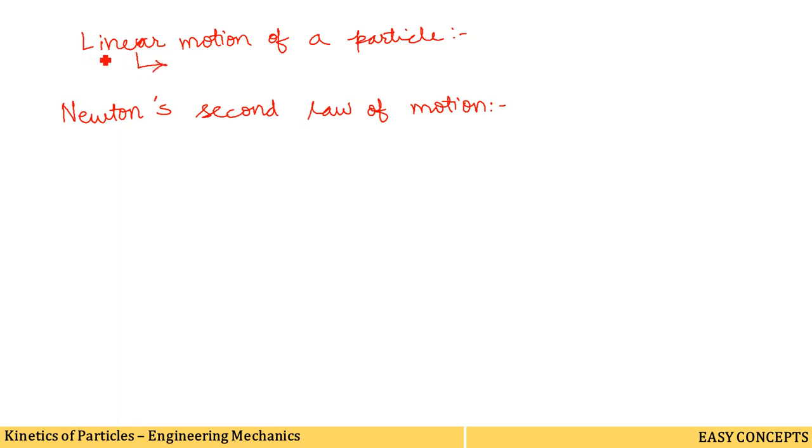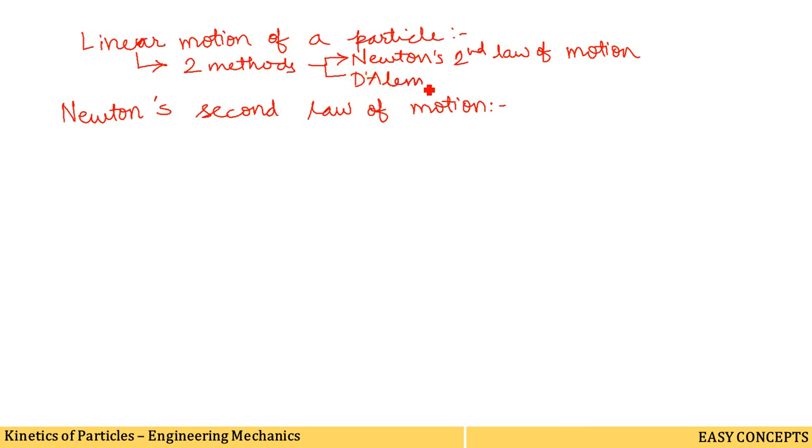In this linear motion of particle, I have told you that there are two methods. The first method, as I have said already, is Newton's second law of motion, and the second one is D'Alembert's principle. Now we are going to study Newton's second law of motion.